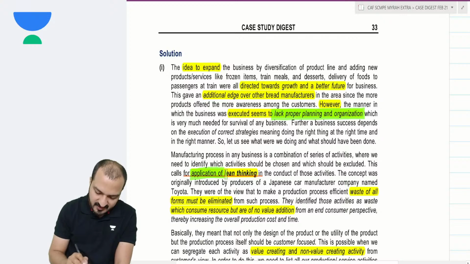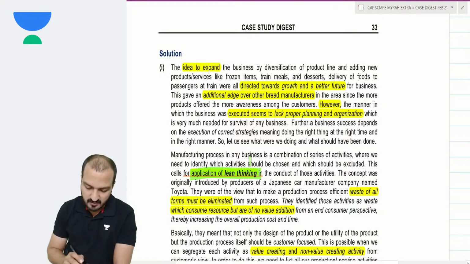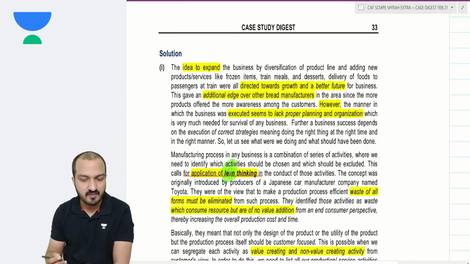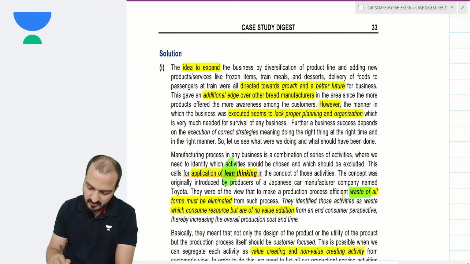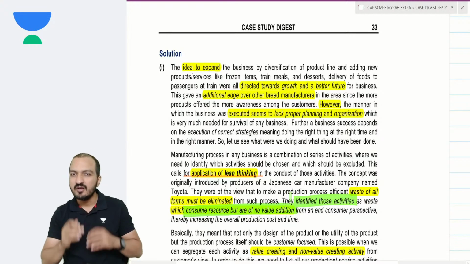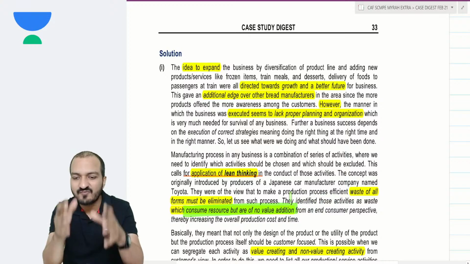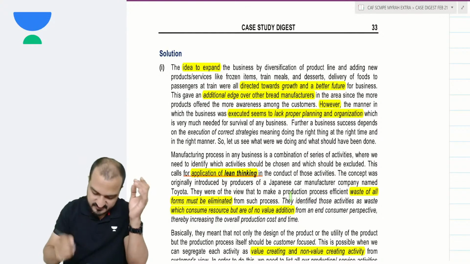So they need application of lean thinking. Chapter 3, lean systems. Lean systems means to minimize waste. I've given you a description. What does lean thinking mean? It means that waste of all forms must be eliminated. Lean thinking means to eliminate all forms of waste. You need to identify activities which consume resources but are of no value addition. You need to identify non-value added activities so that you can try to eliminate these activities.